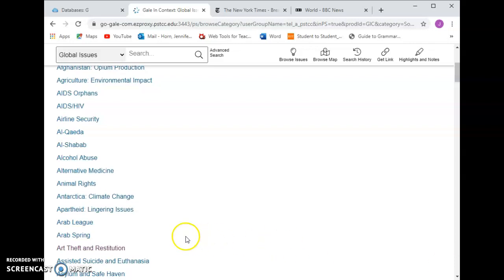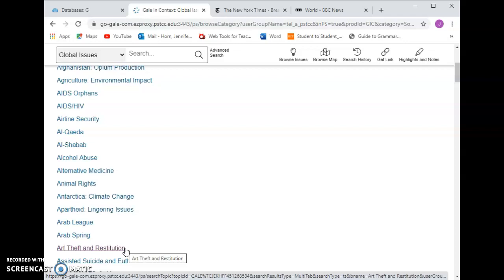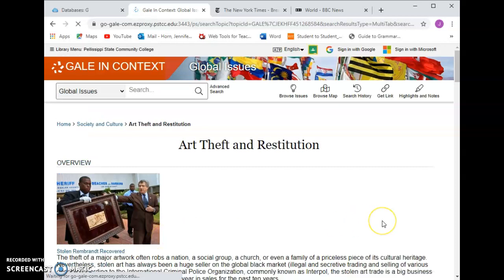And as you may see, because it's already been highlighted, because I've clicked on it before, I am going to click on something that I don't think that most people would necessarily choose as their first choice. Art theft and restitution. This is something that's interesting to me, and so I'm going to click on it.